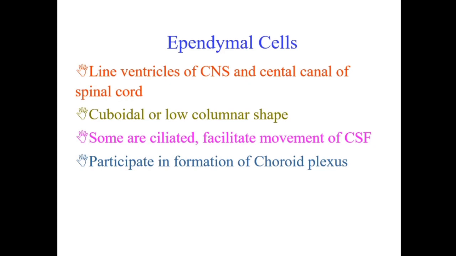and in the lining of the central canal of the spinal cord, we have cuboidal or low columnar shaped cells, and these are very tightly bound cells. Some of the cells are ciliated. They facilitate the movement of the cerebrospinal fluid and participate in the formation of the choroid plexus. So ependymal cells are the cells lining the cavities and canals of the nervous system.